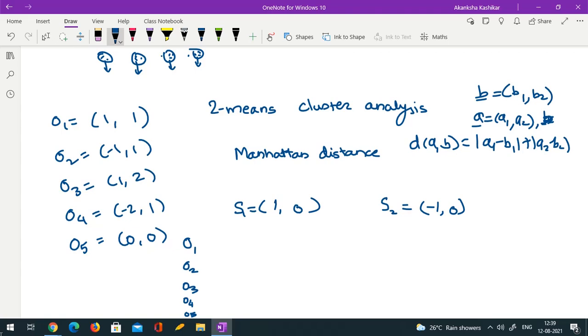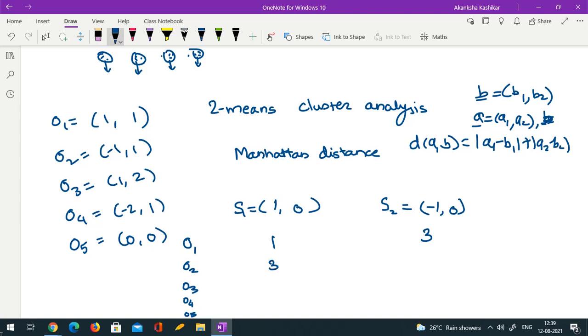So I have to compute the distance of observation 1 from S1. So mod of 1 minus 1 would be 0 and mod of 1 minus 0 would be 1. So the distance is 1. Correct? Yes, ma'am. So for S2 it would be 1 minus minus 1, so 2 plus 1, so 3. Please stop me if my calculations go wrong. Then O2 to S1: minus 1 to 1 means 2 and then this 1, so 3.